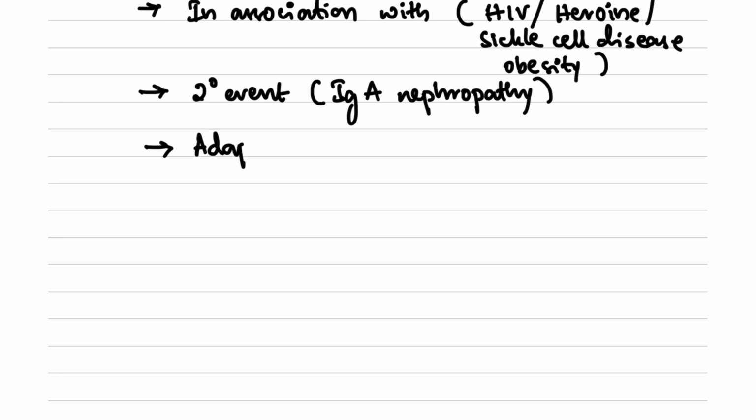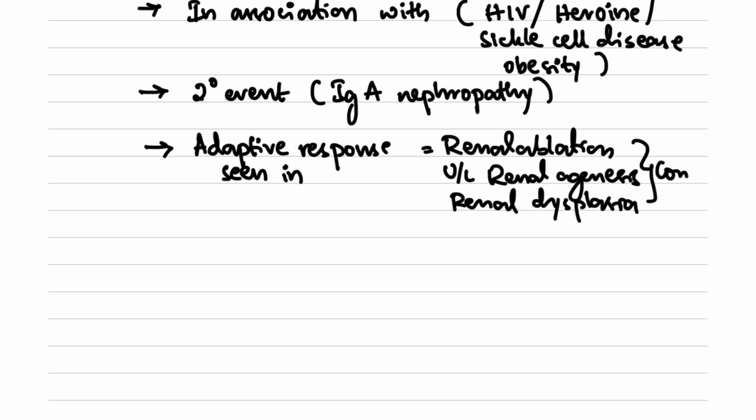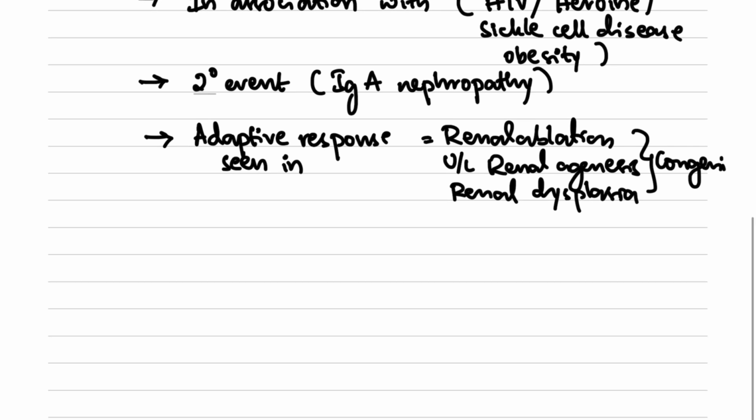FSGS can be an adaptive response. It could be an adaptive response seen in renal ablation, then unilateral renal agenesis. It can also be due to renal dysplasia. So these are the three conditions. These three are congenital conditions. So FSGS can occur due to adaptive response seen in renal ablation, unilateral renal agenesis, as well as renal dysplasia. So these three are part of congenital.